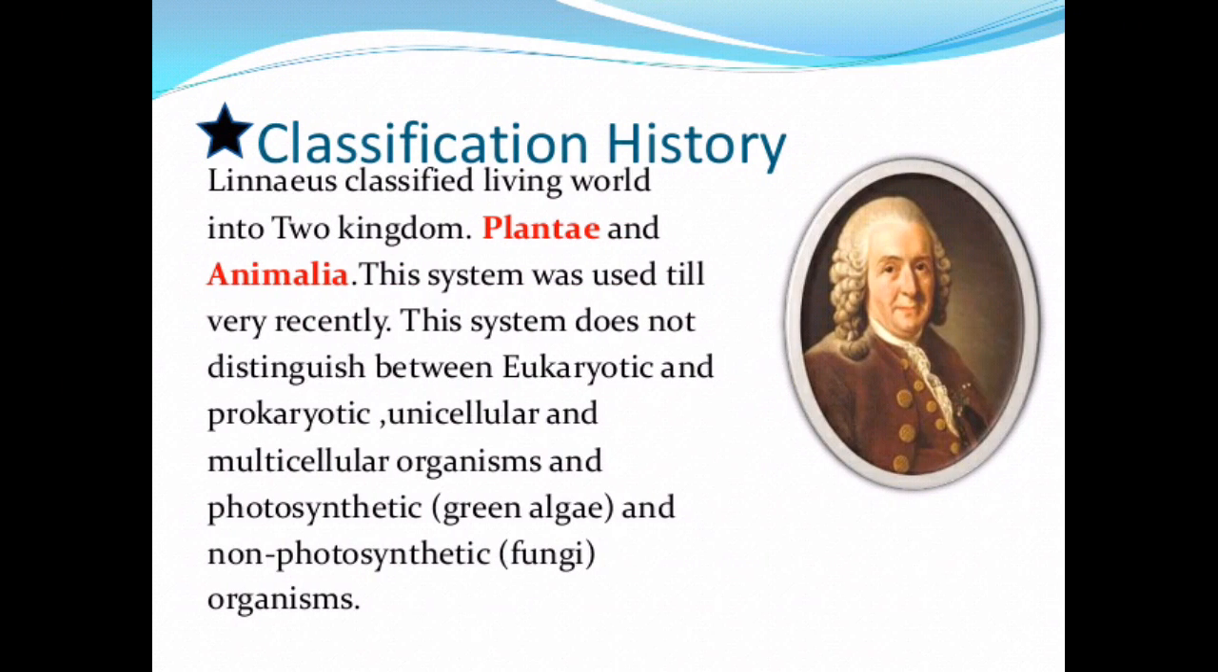Classification history. Carl Linné classified the living world into two kingdoms, Plantae and Animalia. This system was used till very recently. This system does not distinguish between eukaryotic and prokaryotic, unicellular and multicellular organisms, and photosynthetic and non-photosynthetic organisms.